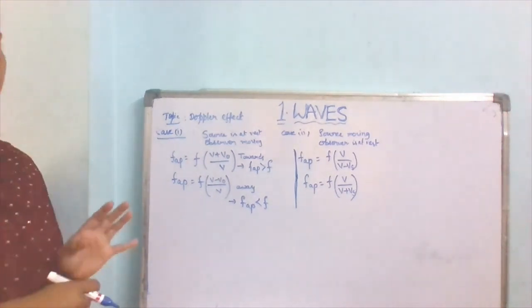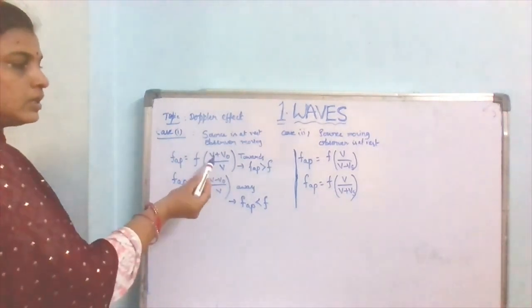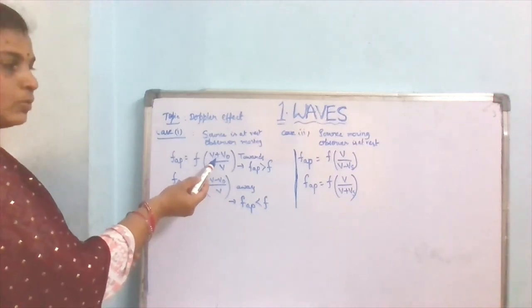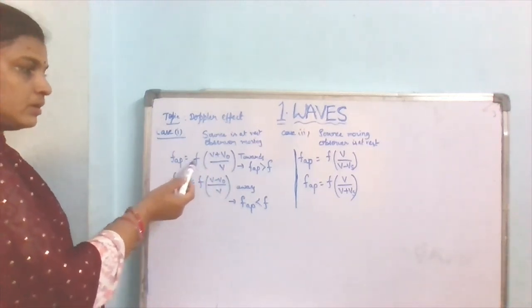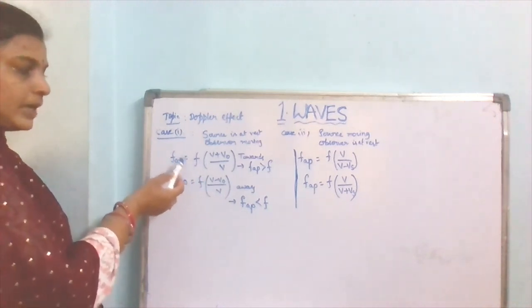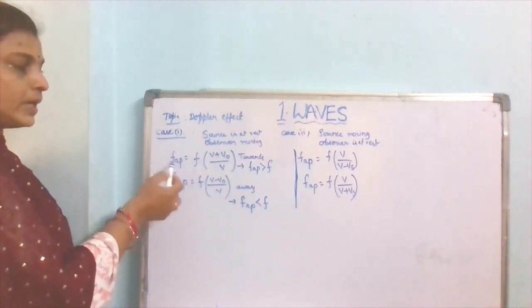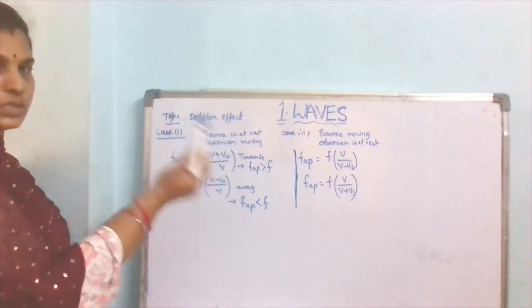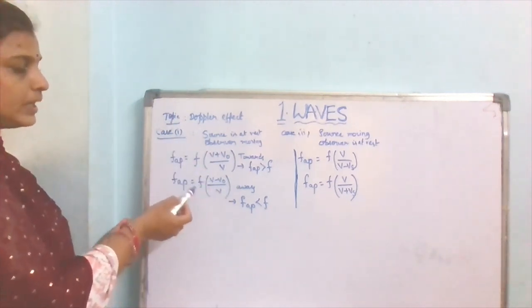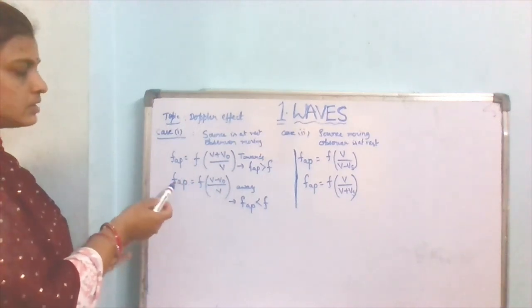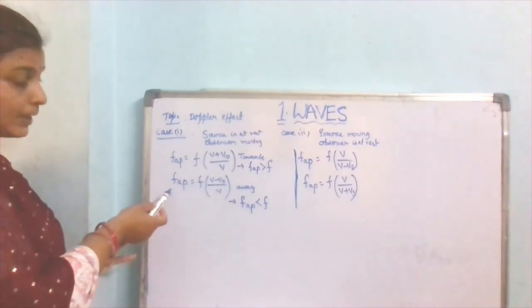Why? Because here the numerator increases, so automatically the value of the apparent frequency will be increased compared to the original frequency. And here the numerator decreases, so the apparent frequency will automatically decrease compared to the original frequency.